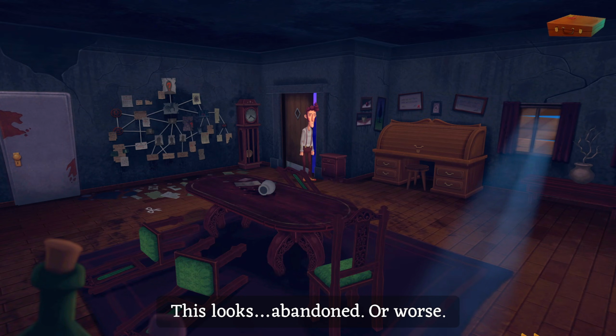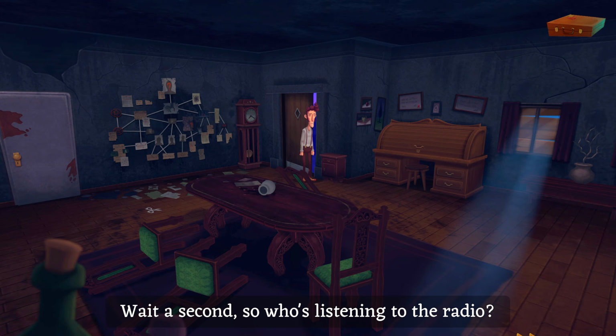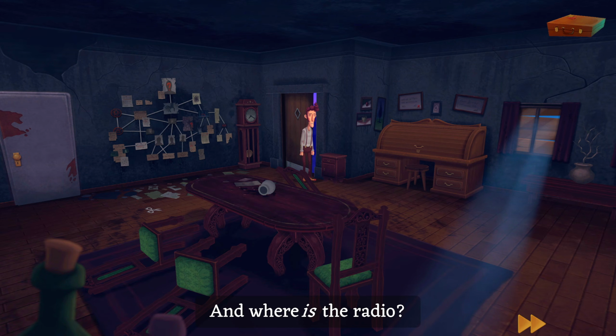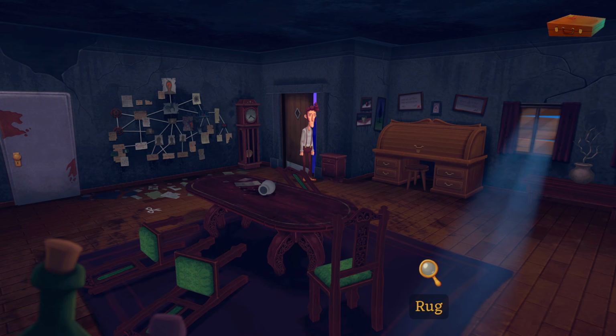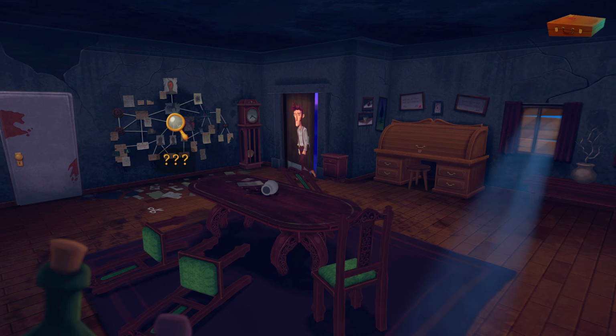Oh, wow. This looks abandoned. Or worse. Wait a second, so who's listening to the radio? And where is the radio? Good question. Okay, let's take a look at this.